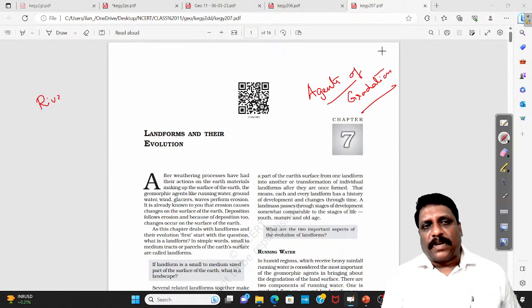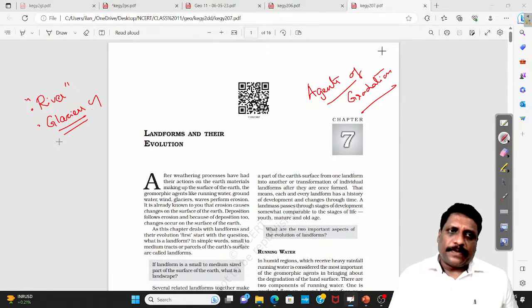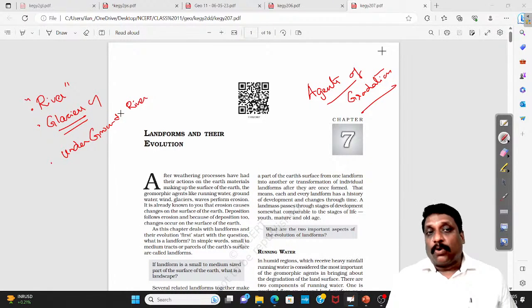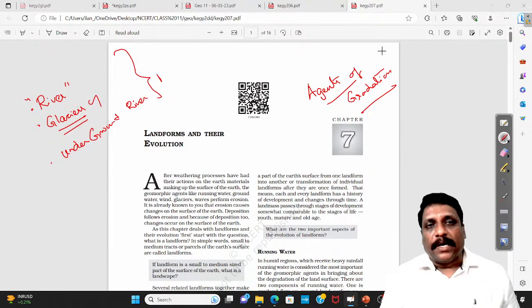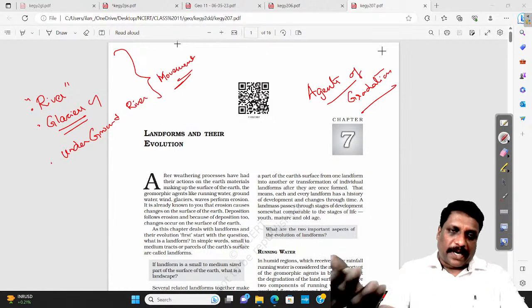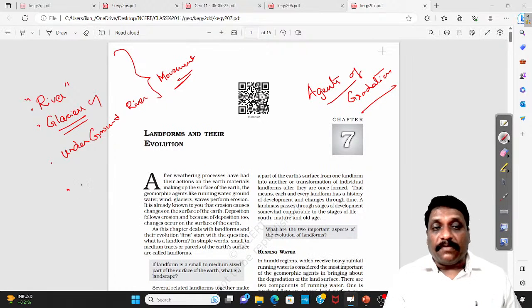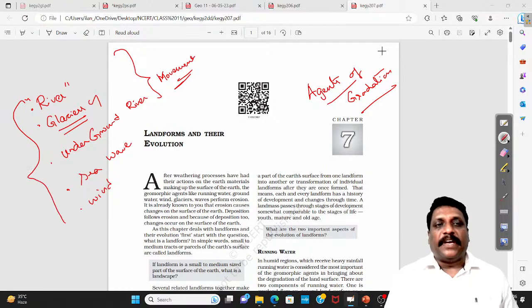If you ask me, the universal agent of gradation is river. Apart from river, I have glaciers. This is not a static glacier, I am talking about moving glaciers. Then I have underground water. To be very precise, I'll call it underground river, not even underground water. Because what is very common in all these agents of gradation? Movement. If it is not moving, it cannot erode. It cannot transport. Then I have sea wave, and then I have wind. These are the 5 agents of gradation.